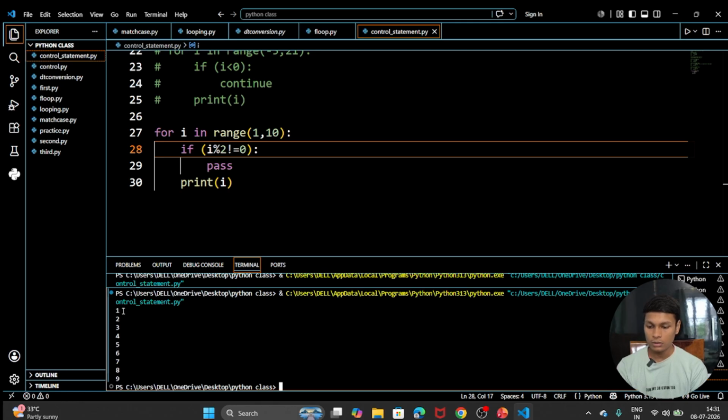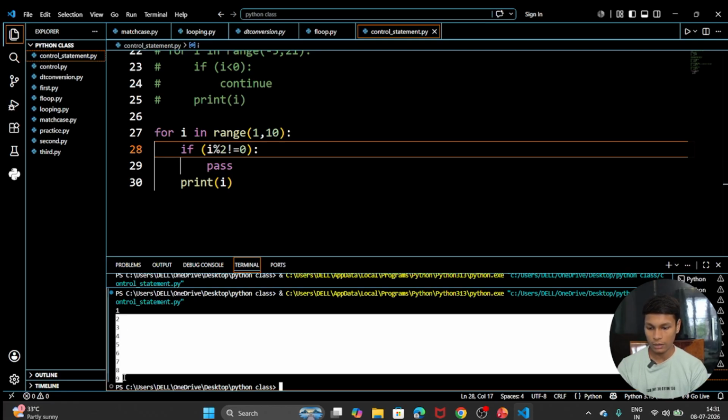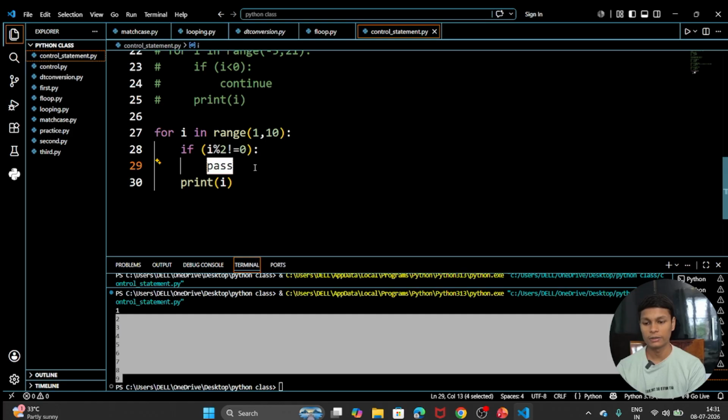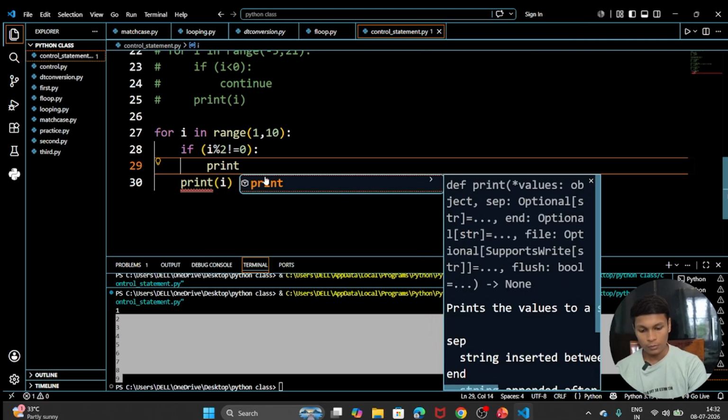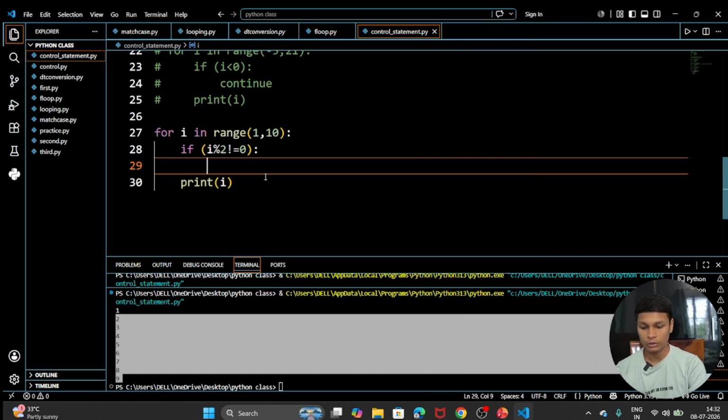You can see that 1 to 9 are all printed. Why is everything printed? Because pass does nothing. You can also say that it reserves the space so you can write code there later. For example, after some time, if the number is odd, you might print odd here, or use continue.